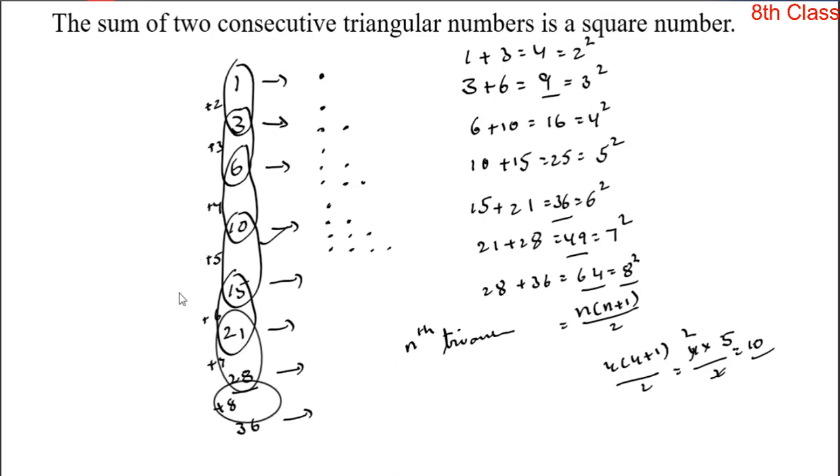And if you want the 10th triangular number, let us take n is equal to 10. So 10 into 10 plus 1 by 2 is equal to 10 into 11 by 2. 5 elevens, so it is equal to 55. So the 10th triangular number is 55.